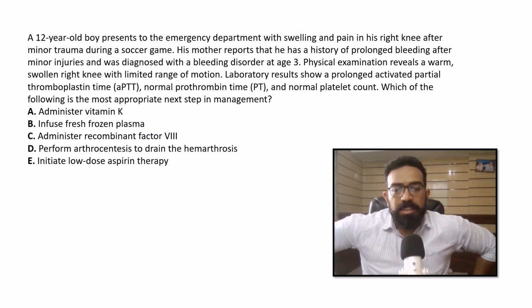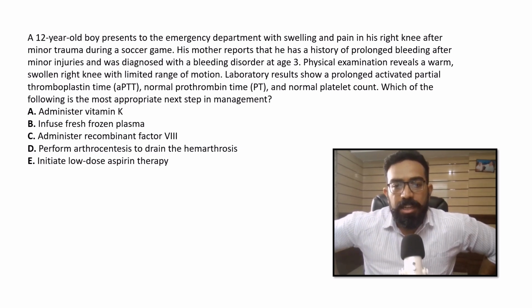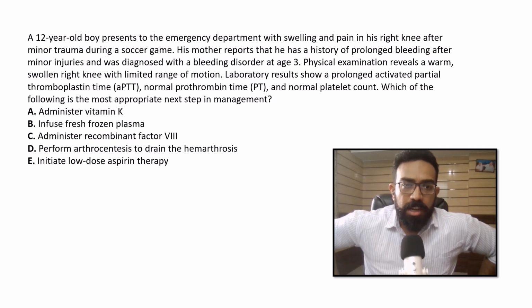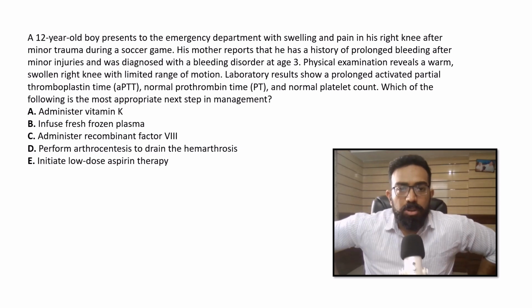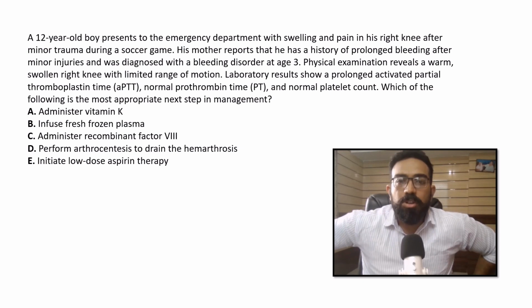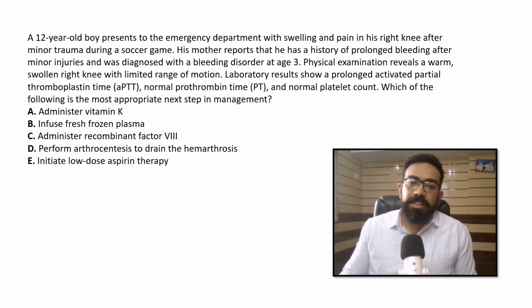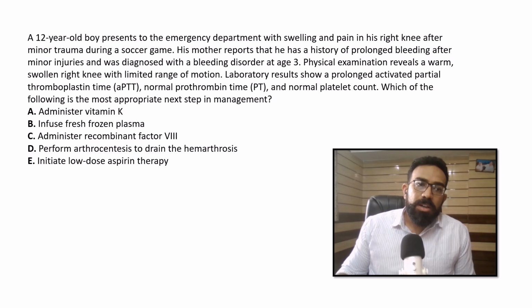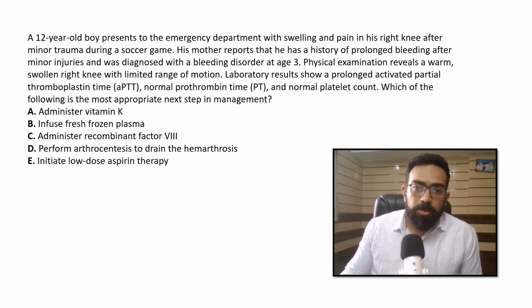PT is an indicator of the extrinsic pathway of coagulation, and APTT is an indicator of the intrinsic pathway. So the extrinsic pathway is normal, and the intrinsic pathway has some problem. Generally, intrinsic pathway disorders are the common ones. You can guess from the options. So we know the problem is somewhere in the intrinsic pathway of coagulation.